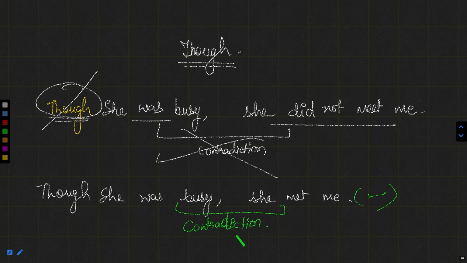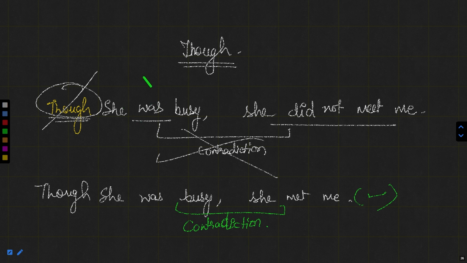That she was busy, though she was busy. It means maybe there were many pieces of work for her to do, yet she took some time for me. She made some time for me and she met me, though she was busy. But if I say she was busy, so she did not meet me, or she did not meet me because she was busy.